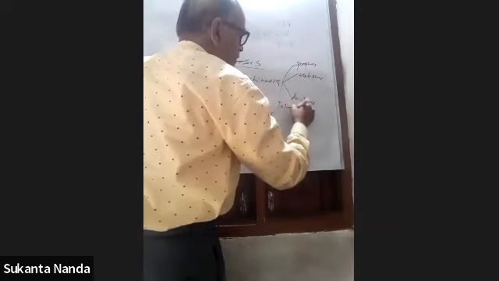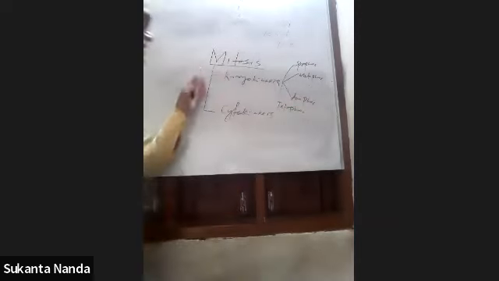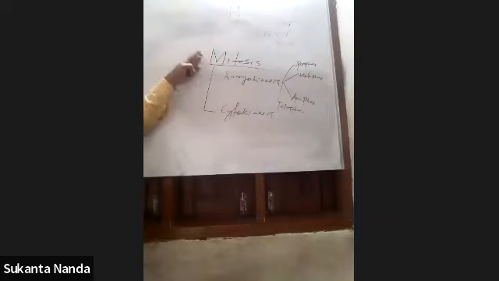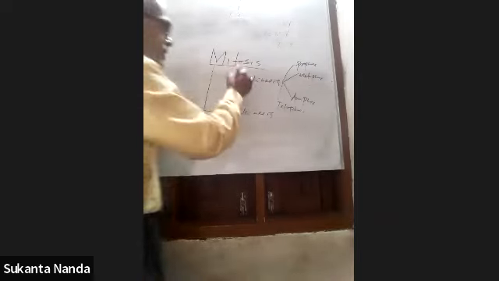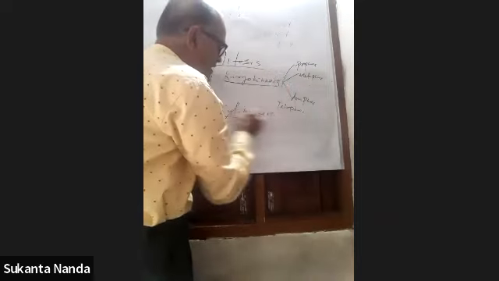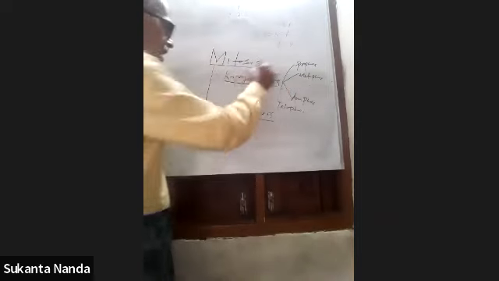So there are two important events, the two main events that occur in mitosis: karyokinesis and cytokinesis.